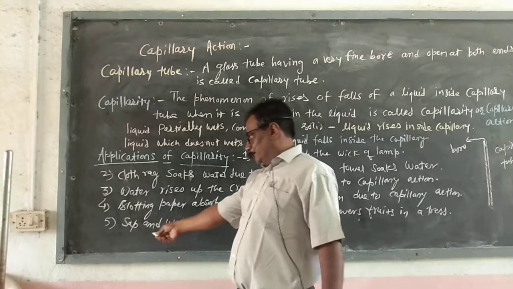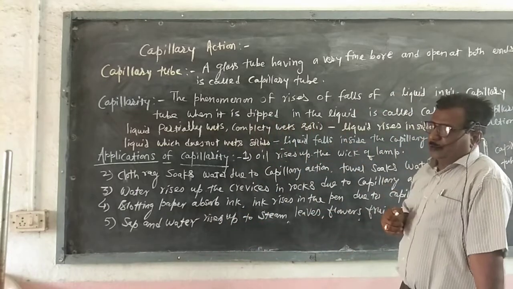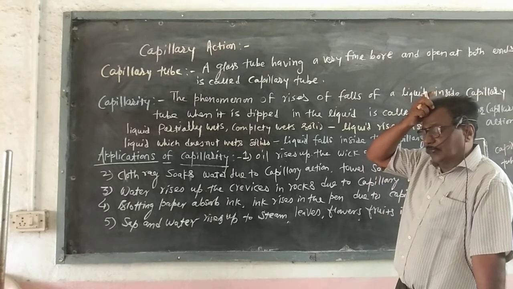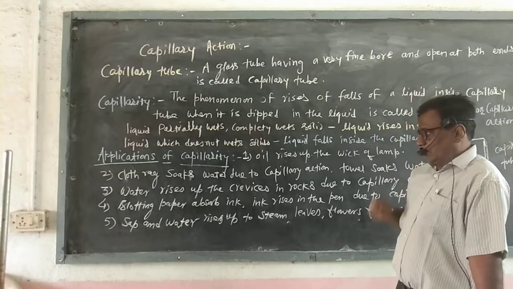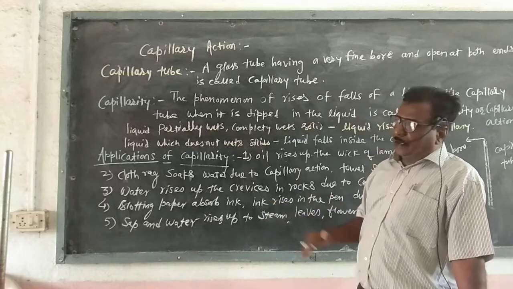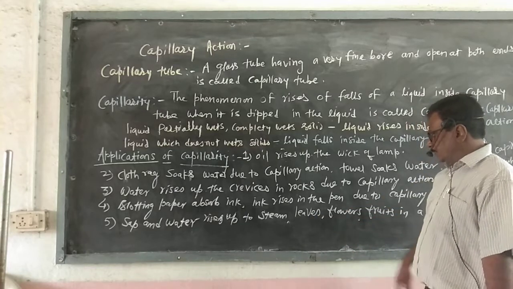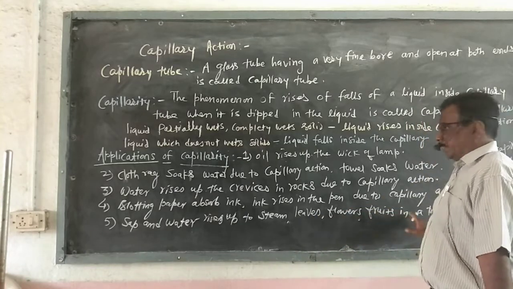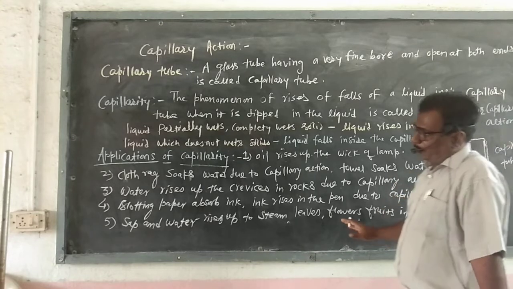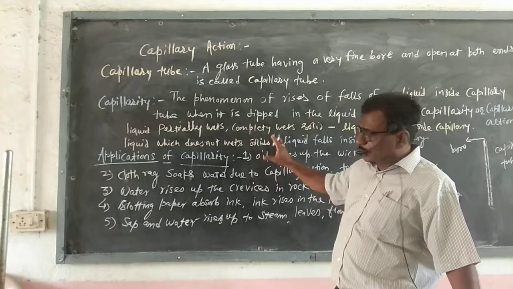Now the fifth application: sap and water rise up through the stem. When any tree has its roots in the ground, the roots absorb water and sap from the ground and it passes through the stem, branches, leaves, flowers and fruits of the tree. So these are also applications of capillarity. These are some applications.